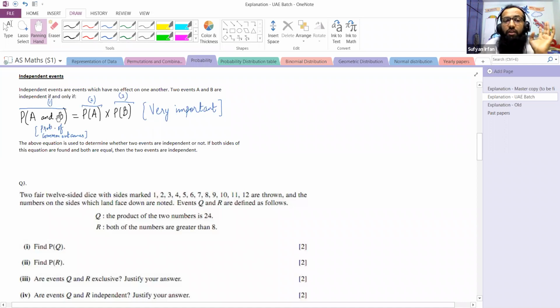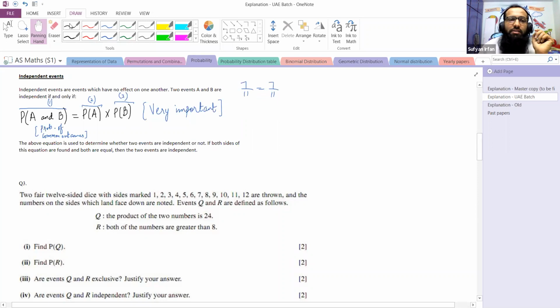If both sides of the equation are equal, like the scenario is like this, 7 upon 11 is equal to 7 upon 11. When we have multiplied probability of A and probability of B, we got 7 upon 11. And the probability of common outcomes is also 7 upon 11.